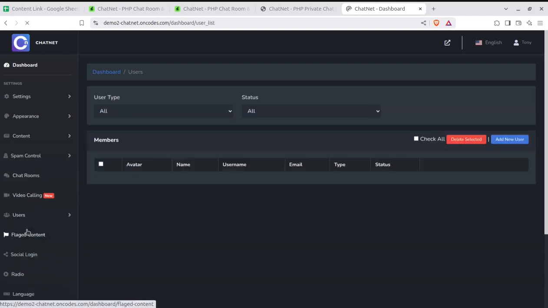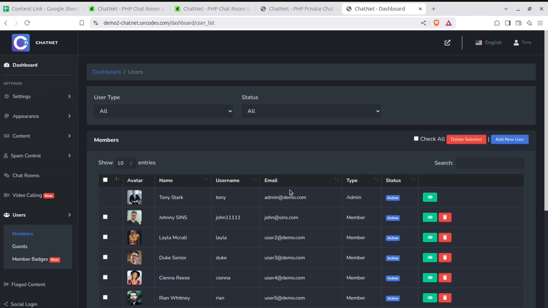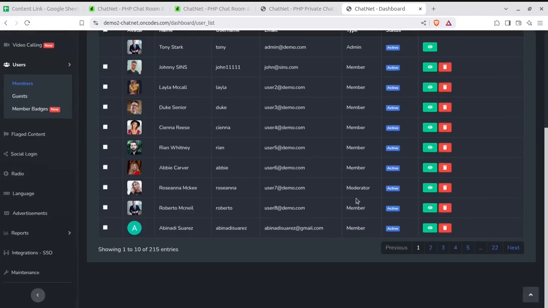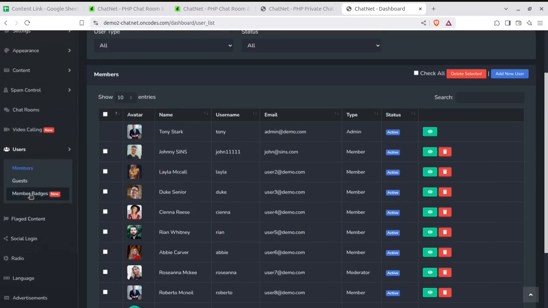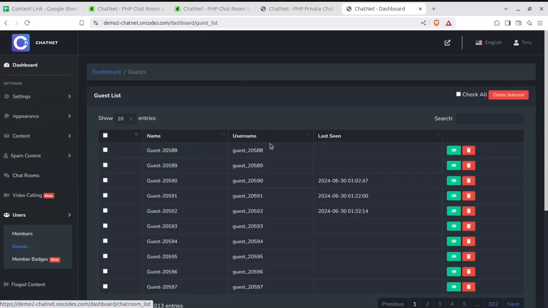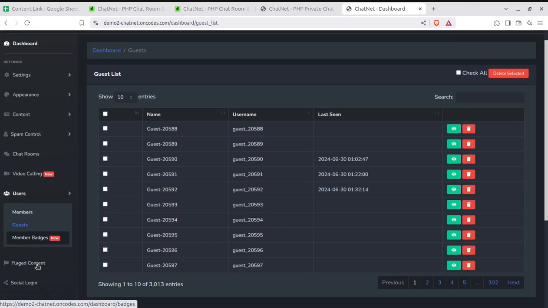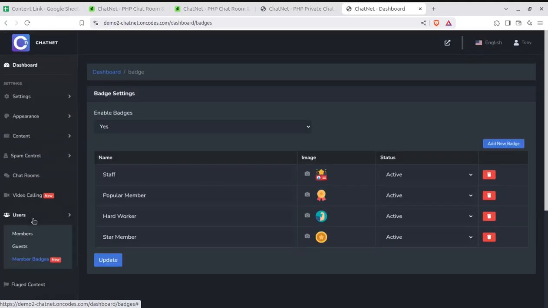Okay, so users, how many users are there in the chat room? So you can control all the users. And further, you can allow the guests, so you can check the guests who are using the system. And the members you can control depending upon their popularity and usage.